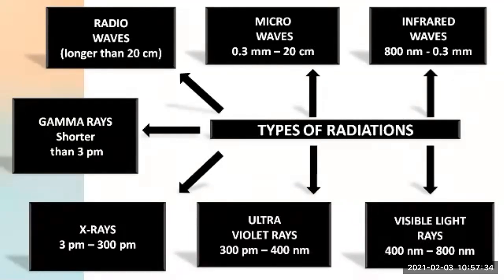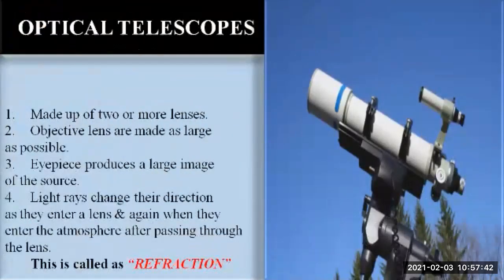So these are the different types of radiations which are emitted from the sky. Out of these different forms of radiations, our eyes are only capable of seeing the visible radiations. So if we want to study these visible radiations, then we need to take the help of optical telescopes.